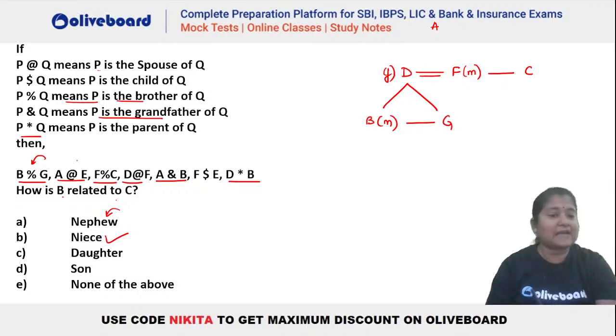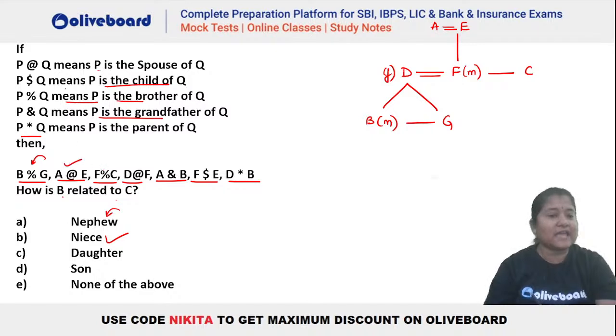We have A at the rate E. At the rate means spouse. So A and E have to be married to each other. And we have F dollar E. That means dollar means child. So F has to be the child of E. So you can see we will have something like this, right? So we will be getting this one here.